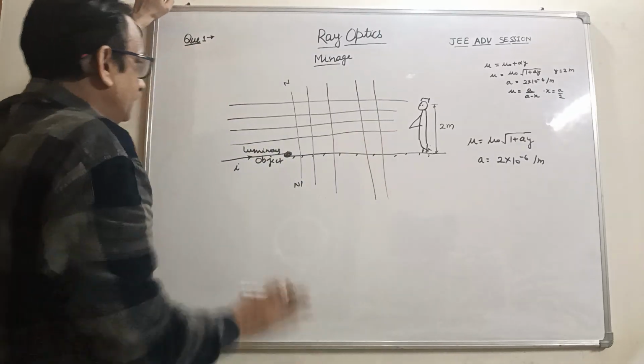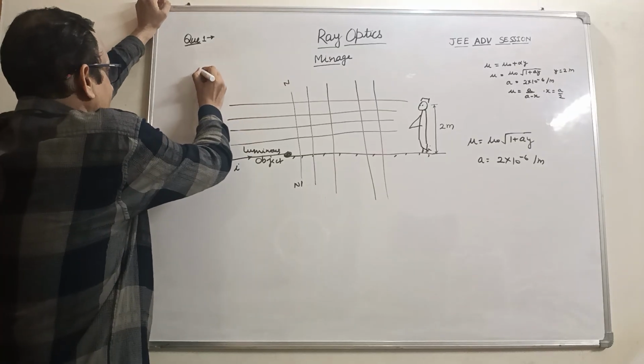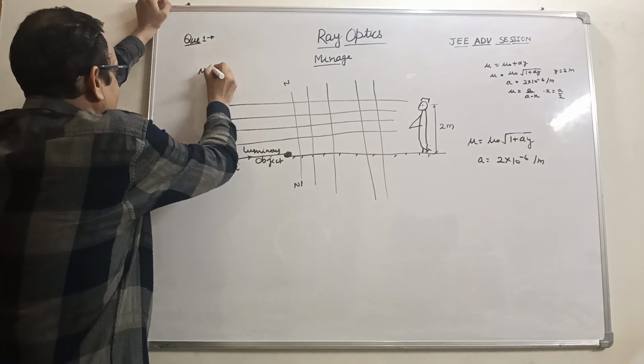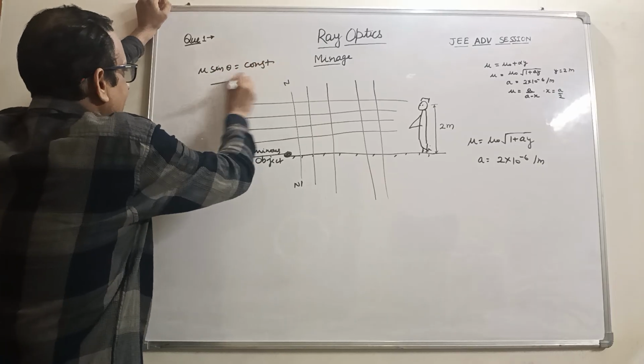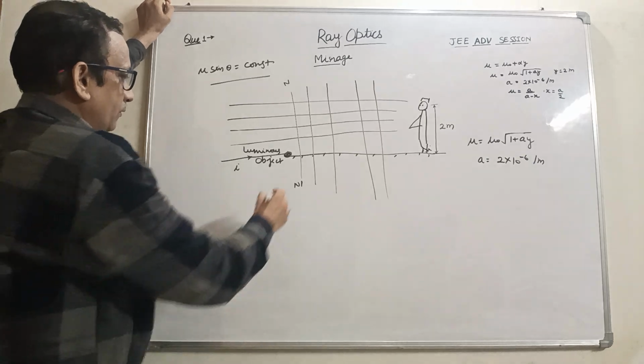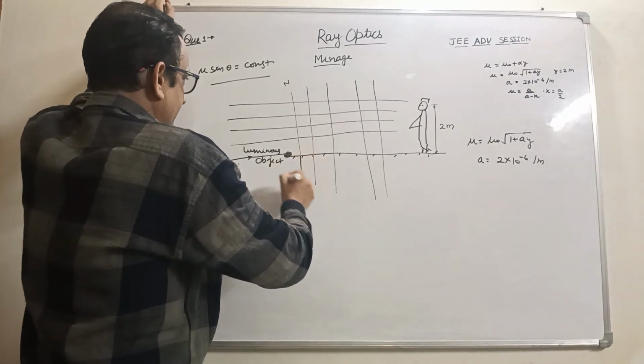We know Snell's law is mu sin theta is equal to constant. This is Snell's law. We have to apply it here. So here the normal is this.